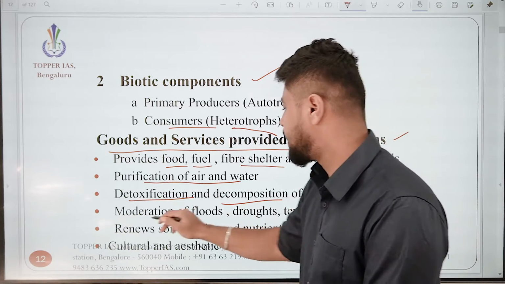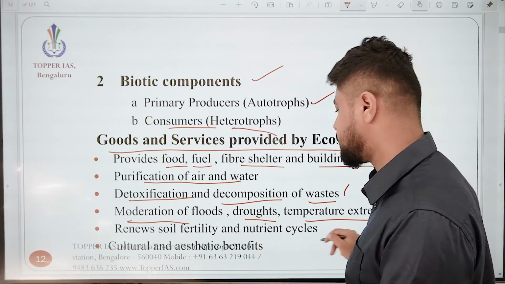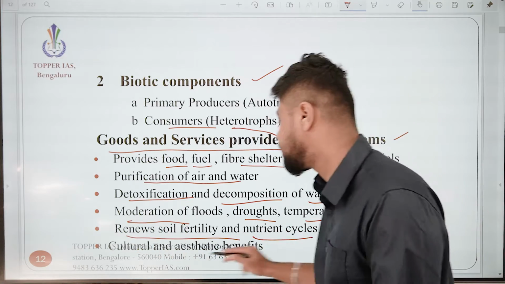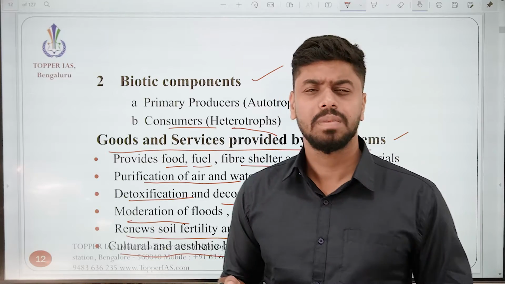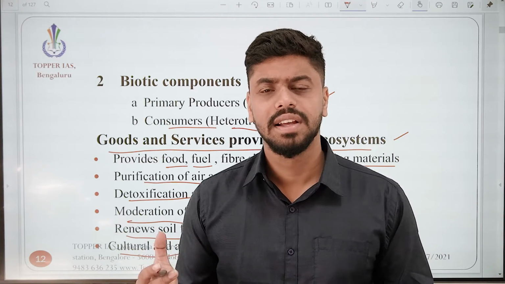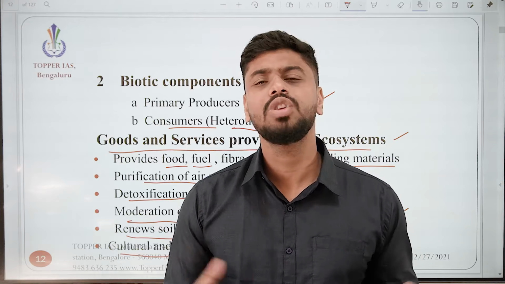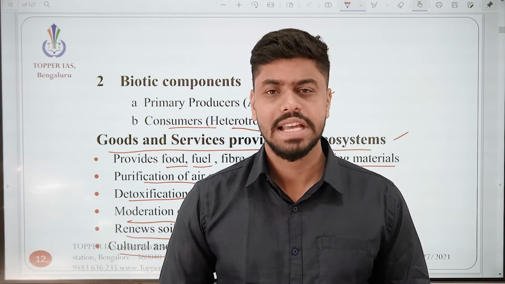Next is the moderation of floods, droughts, temperature extremes. Next is it renews soil fertility and nutrient cycles, cultural and aesthetic benefits. So you see, it has a lot of benefits. That is, the services which are given by this ecosystem are innumerable and very, very pivotal to our sustenance.